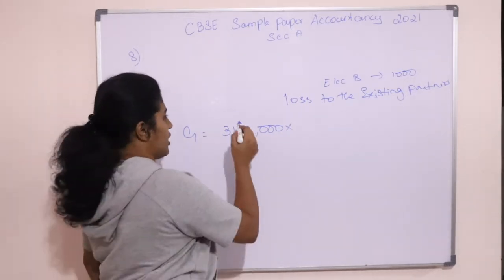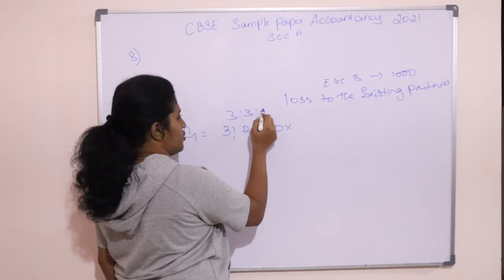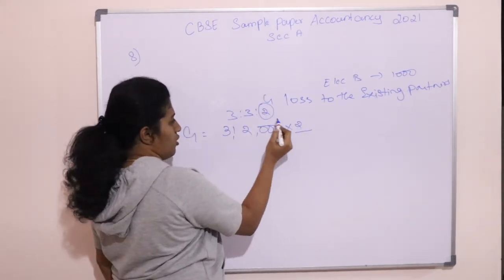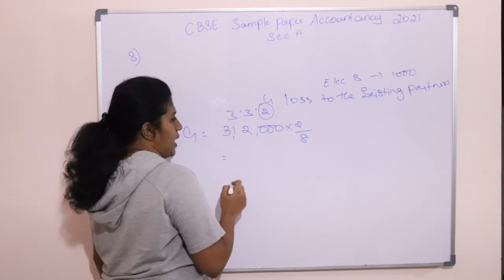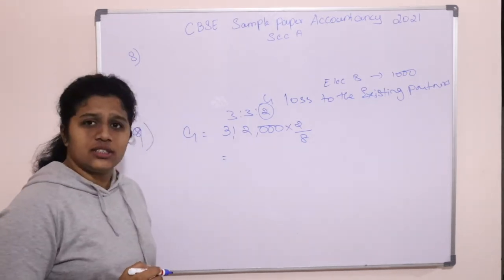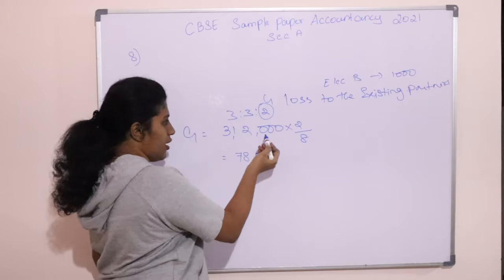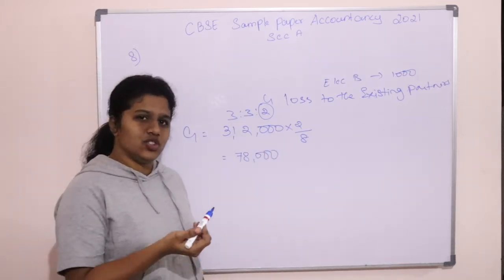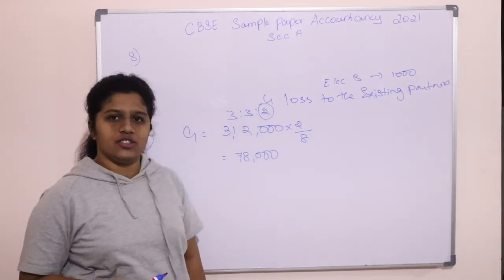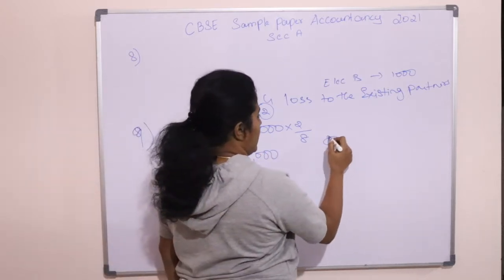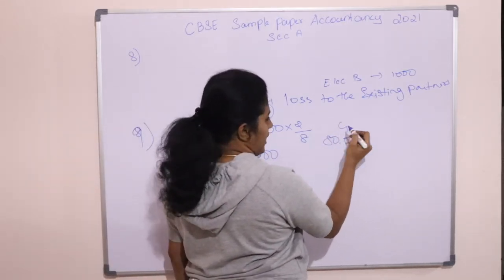In the profit sharing ratio, it is 3:3:2. So this is G's share. It is 2 divided by the total of this, that is 8. 2 by 8. So calculate how much it is. Okay, so we get 78,000. So according to the profits, if you bifurcate his share, he is getting only 78,000. But we have assured him to give 80,000. Right? So G will be given 80,000.